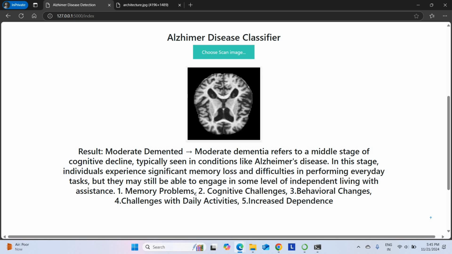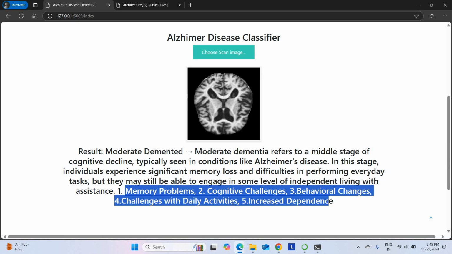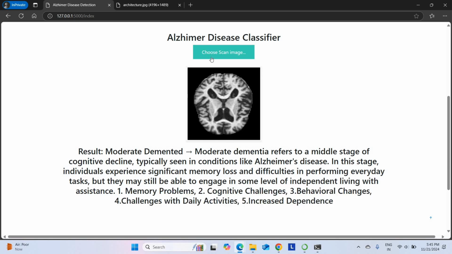The major symptoms are memory problems, cognitive challenges, behavioral challenges, challenges in daily activities, and increased dependence. That means you should always depend on someone at this stage. So this is the result for that image.